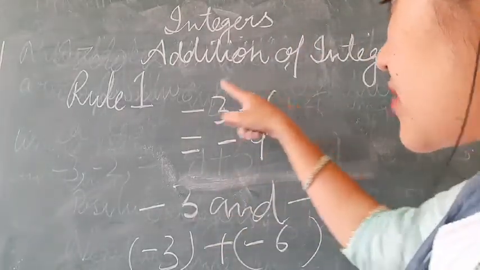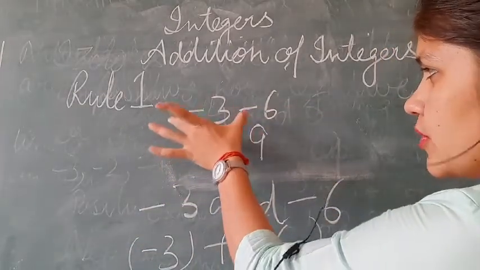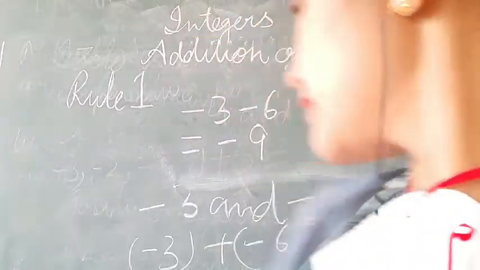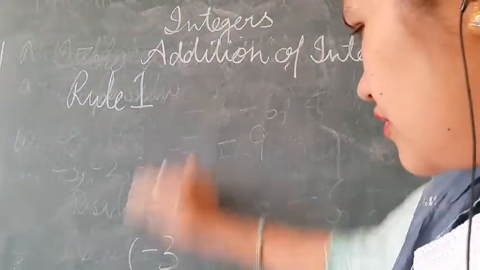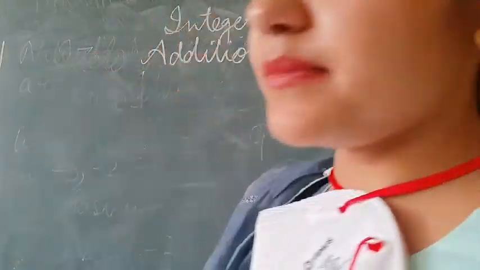Simply add these two numbers, 3 plus 6 is 9 and sign is negative because both numbers are negative. This is the first rule in which we are having numbers with same sign.